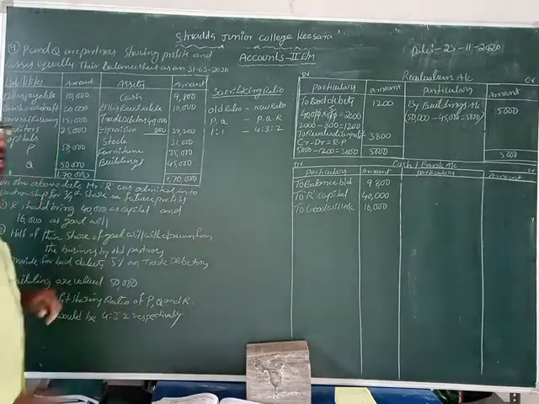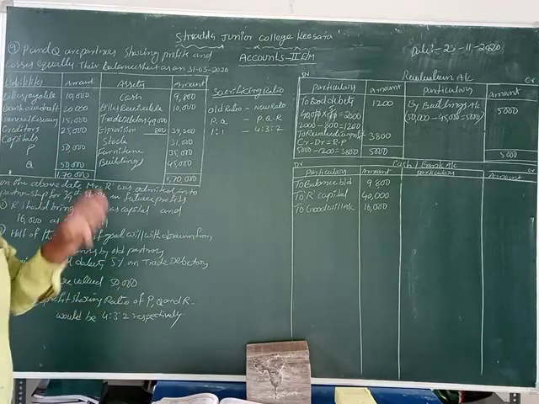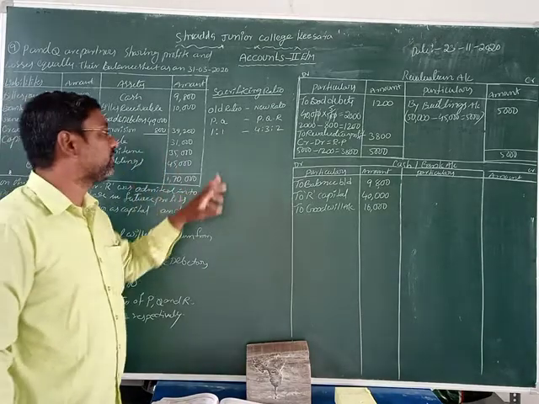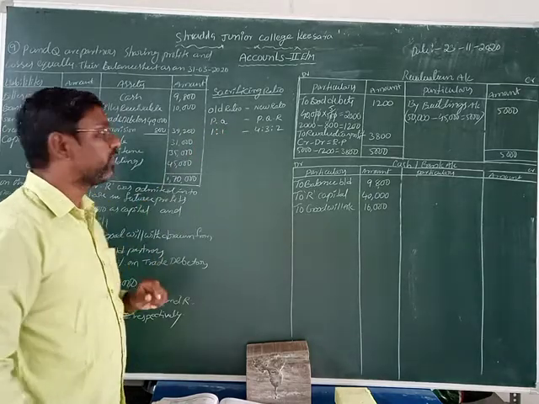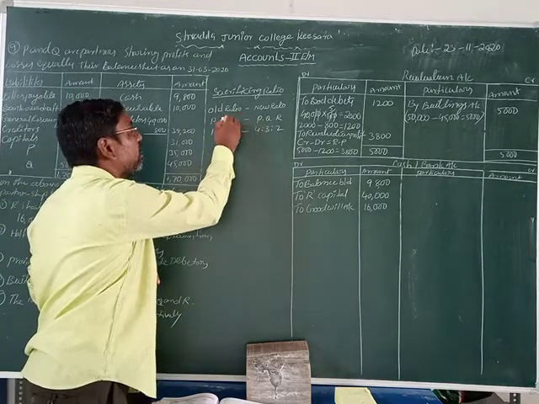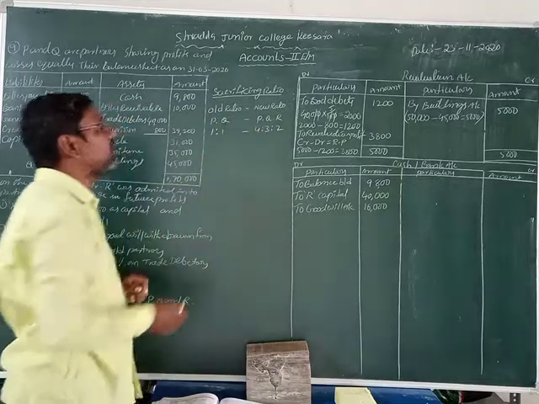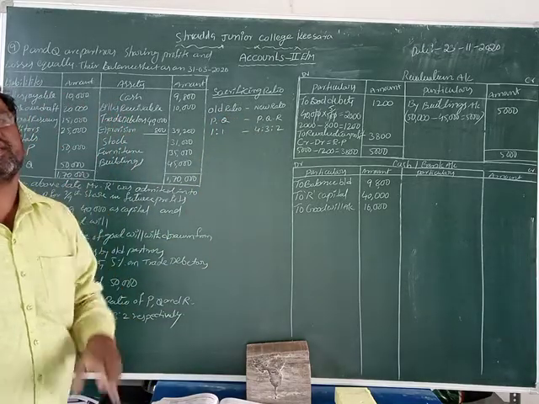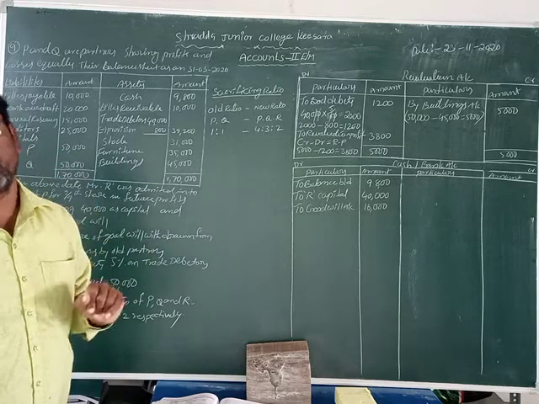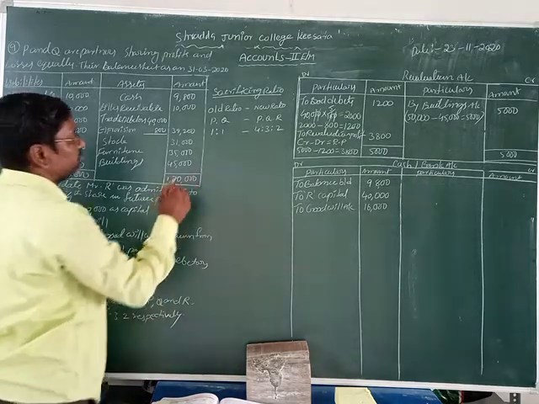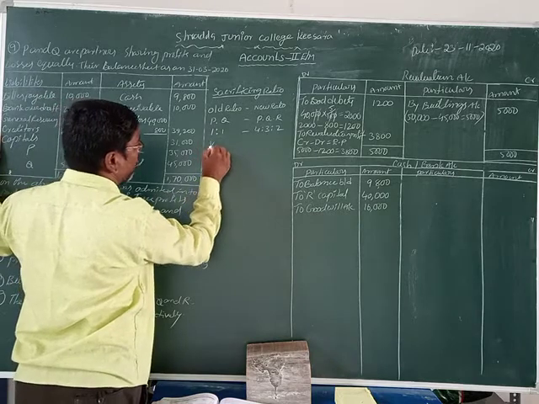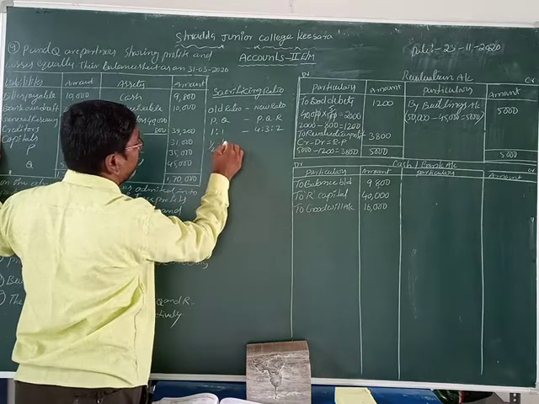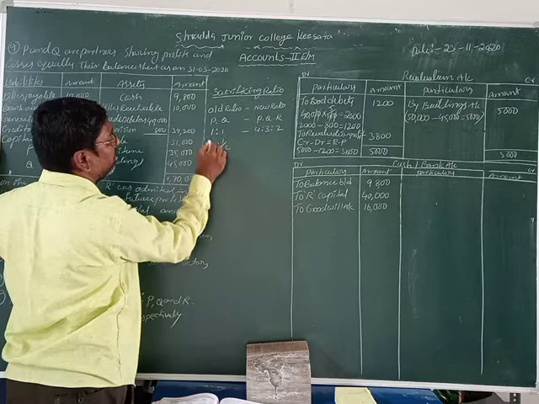4:3:2 is given. Okay, now we distribute the goodwill only to two partners. Which ones? P and Q. We distribute the goodwill only to two partners, that is P and Q only. So that's why we calculate the sacrificing ratio also for P and Q only. Okay, now friends, that's why we write 1/2, 1/2.